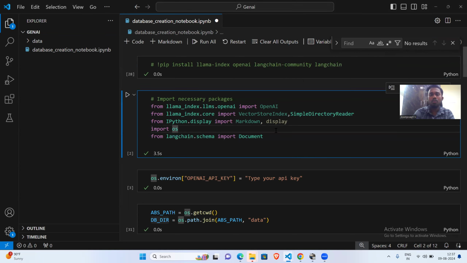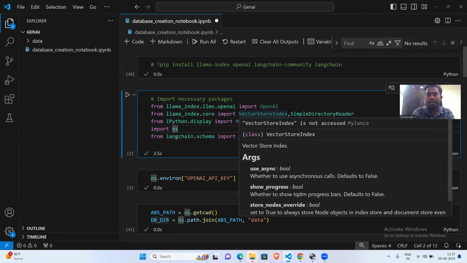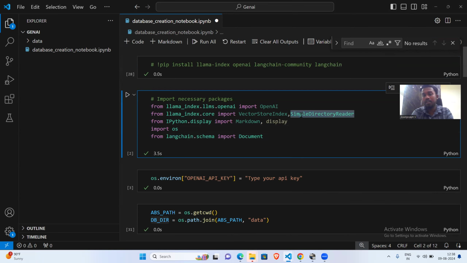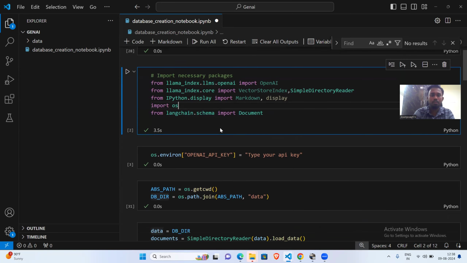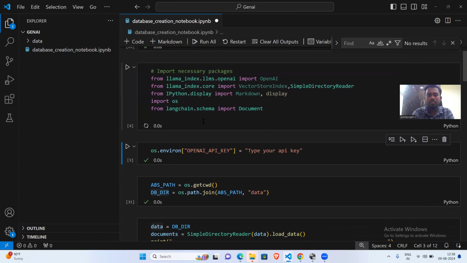Then we'll move on to import all the libraries. I'll be using LlamaIndex to call OpenAI, and I'll have the SimpleDirectoryReader and some Markdown display parts, because I wanted to show something inside the print statement. And then os, since obviously I'll be using the OpenAI API key, and then the Document. These are some of the prerequisite packages we need to import, and then I'm going to run this.